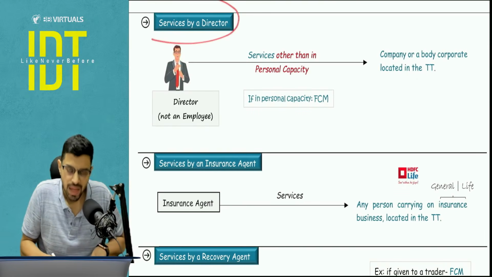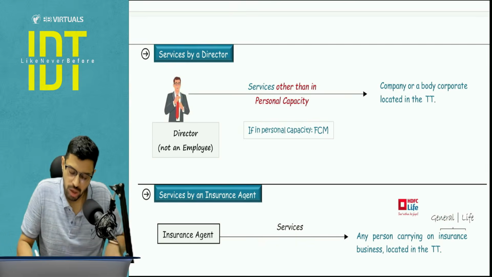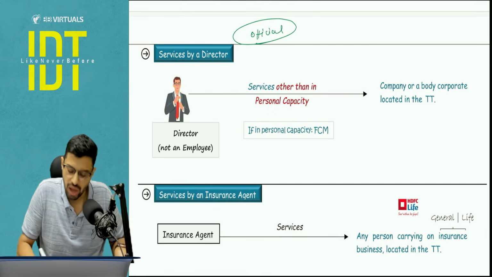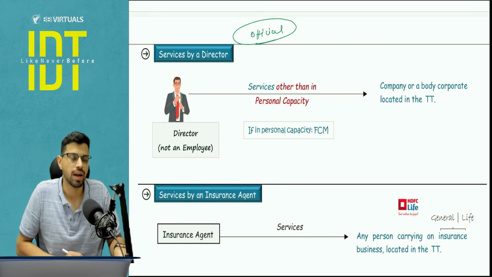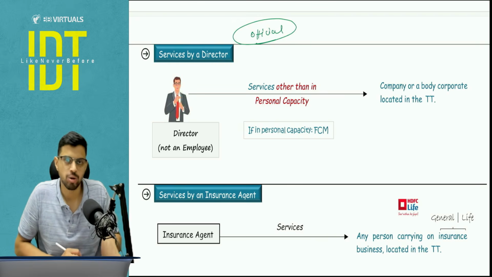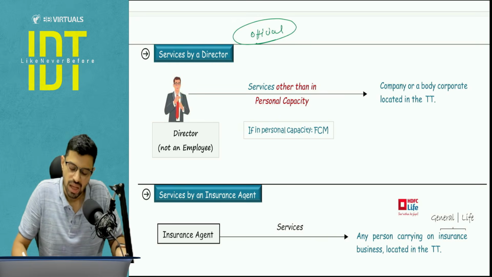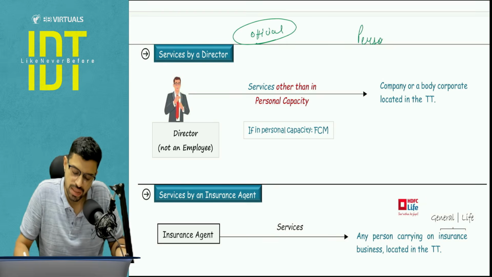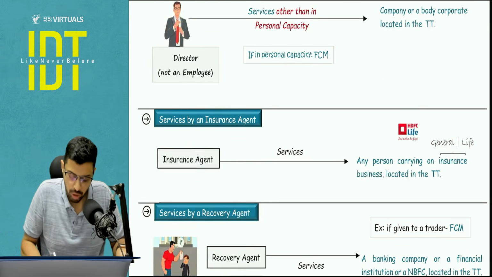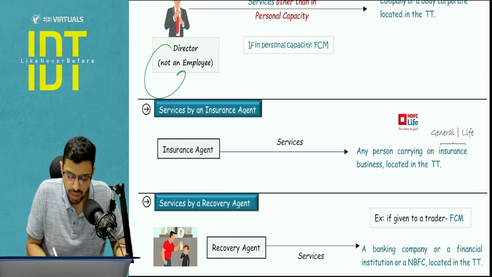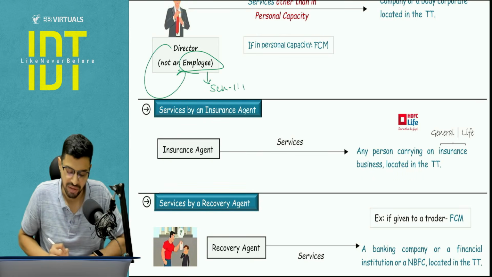Next, services by director. I'm talking about the official services, not the personal services. So whatever official services are done by a director for a company, the company is going to pay tax under the reverse charge mechanism. If there is any personal service, then obviously personal service will be under forward charge mechanism. And I'm talking about a director who is not an employee, because if he is an employee, then schedule number 3, it will not be a supply itself.